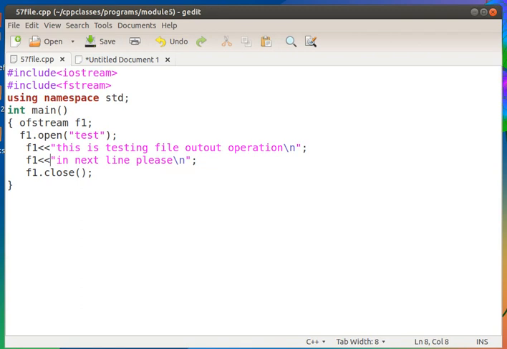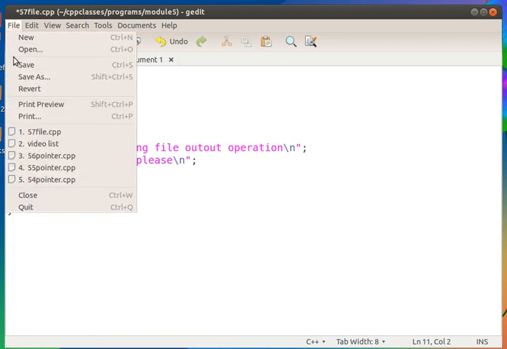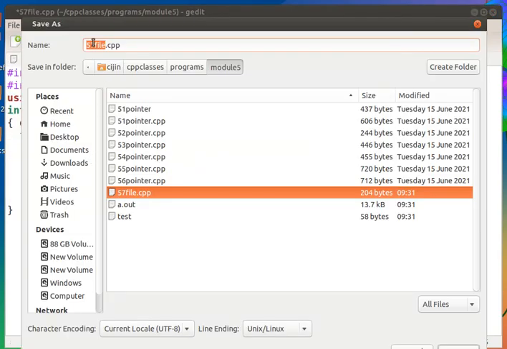So this is the example of writing to a file. Now I will read this to a variable, and we will print it. We can change the program like this, or we can have a copy, save as 58 file.cpp.